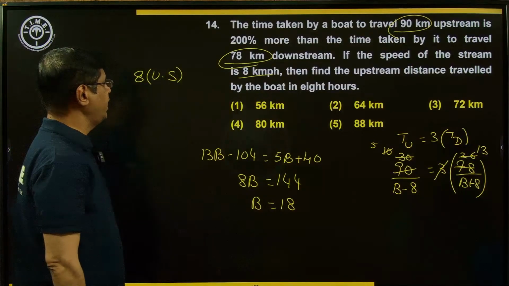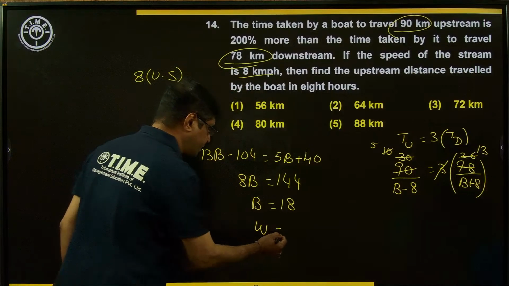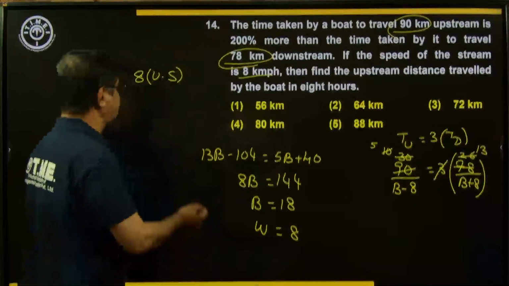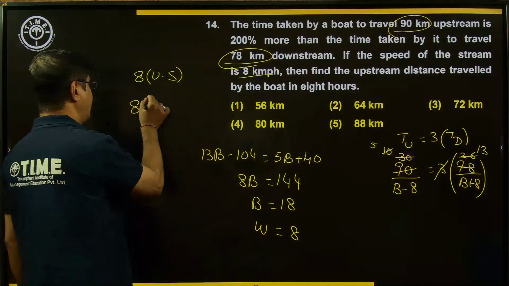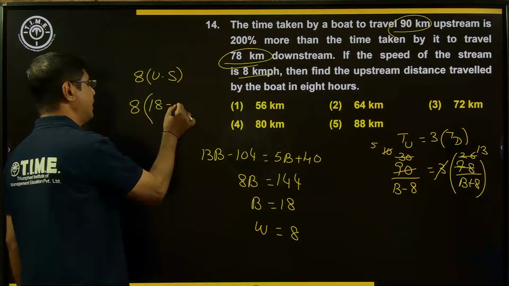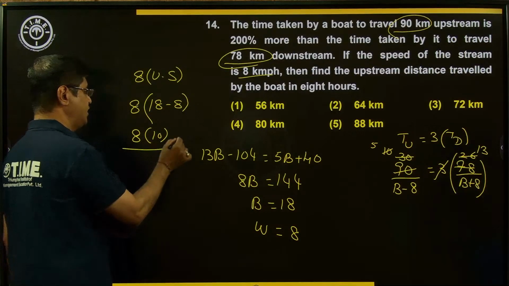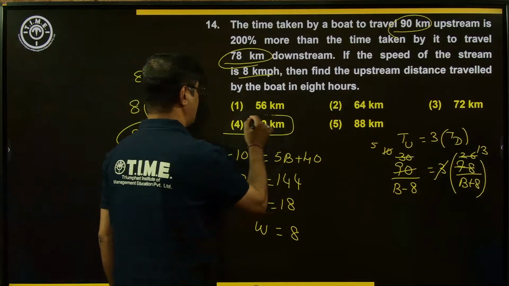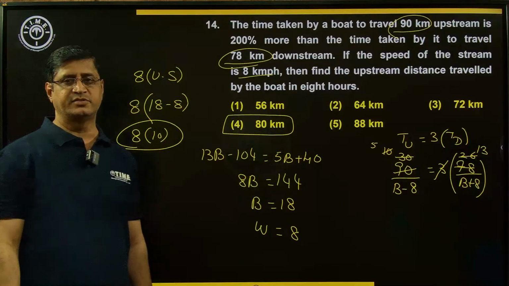When B is 18 and the stream speed is 8, upstream is 18 minus 8, which is 10. So 8 hours times 10 is 80. What is the right choice? Option number 4. Choice 4 is the correct answer.